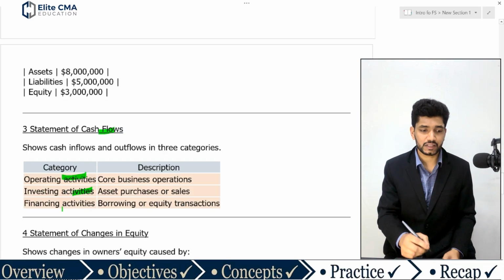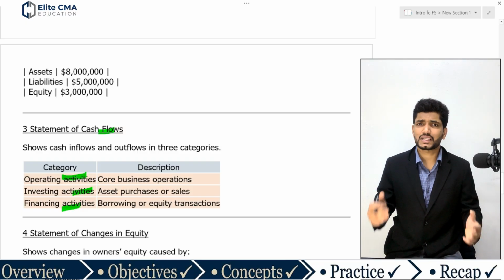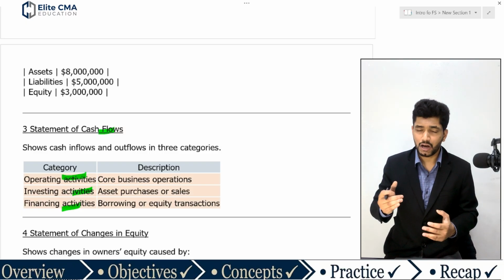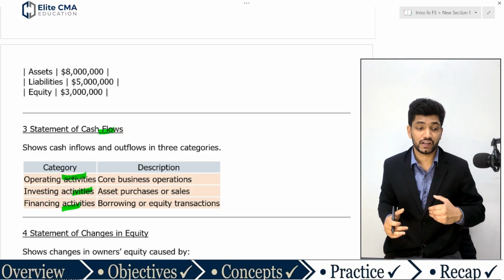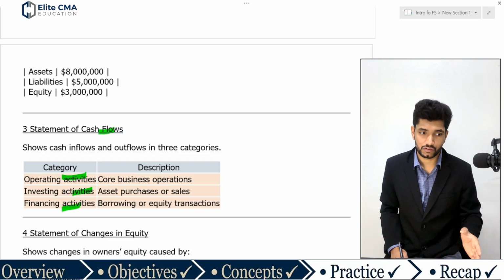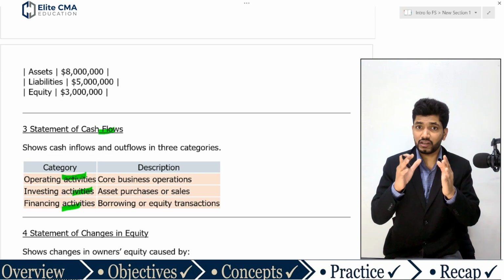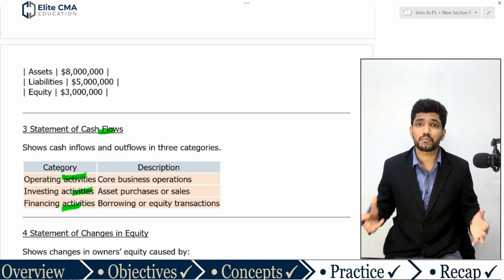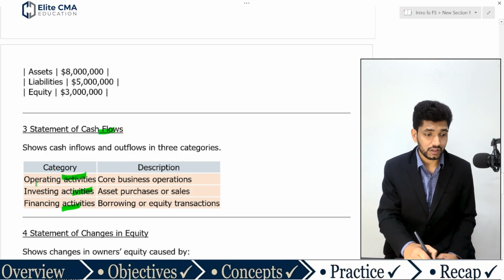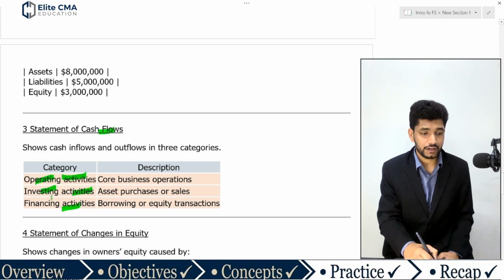Then the financing activities: all activities related to financing the company, how much money came in from financing and how much goes out through financing. So the statement of cash flow categorizes the total business activity into operating, investing, and financing activities.